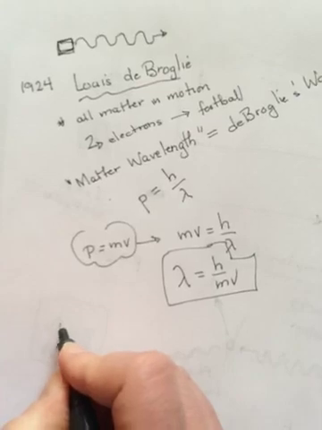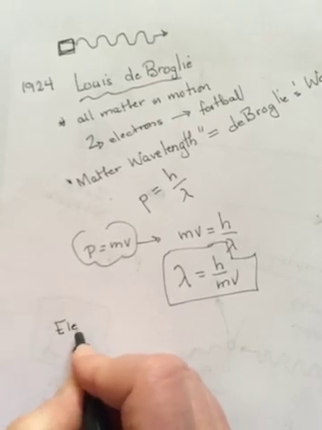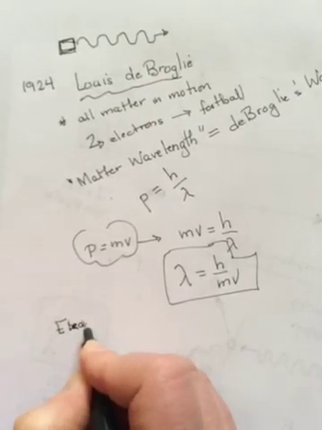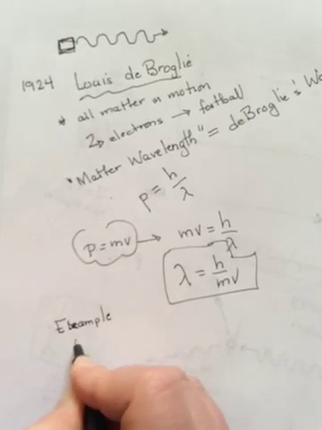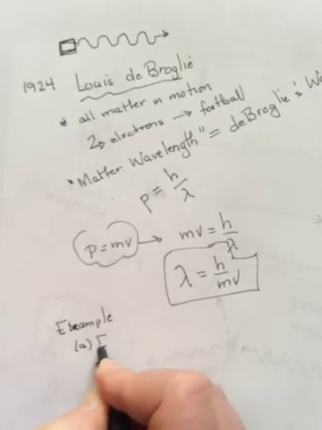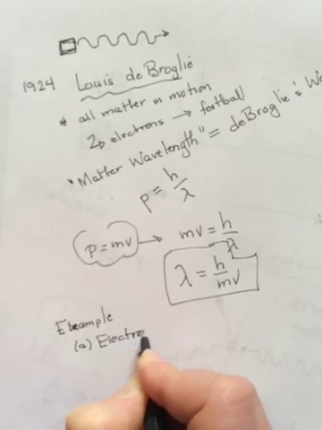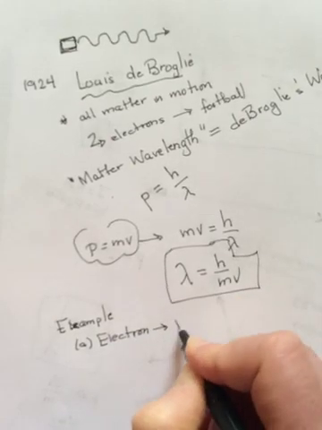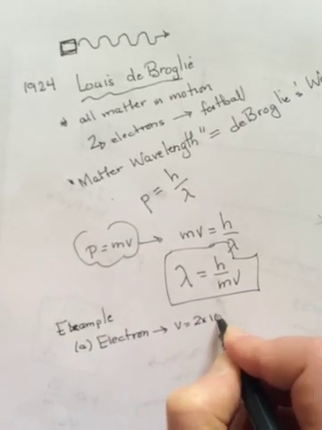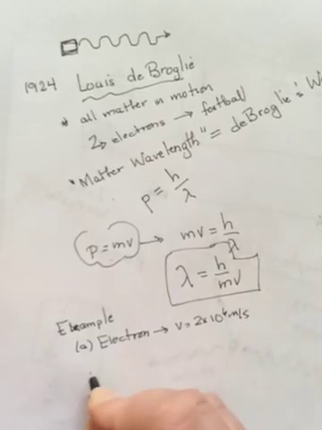Now, let's do an example. We could do it for an electron, and let's say the electron is moving at a speed of 2 times 10 to the 6 meters per second.